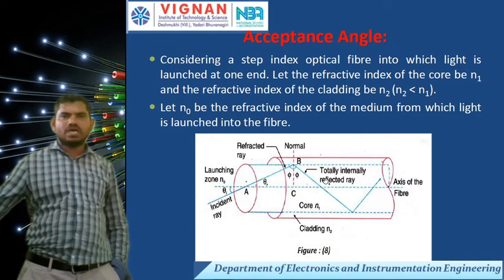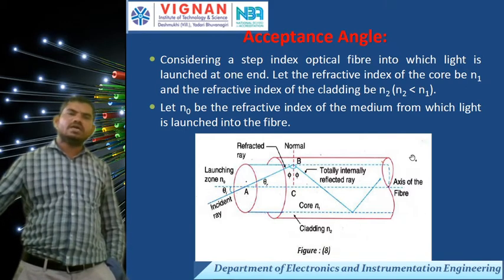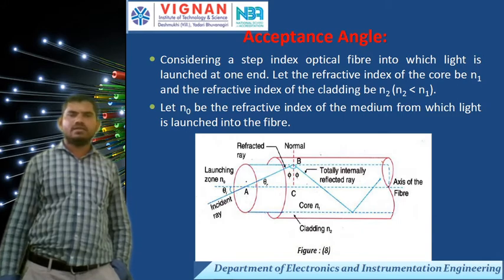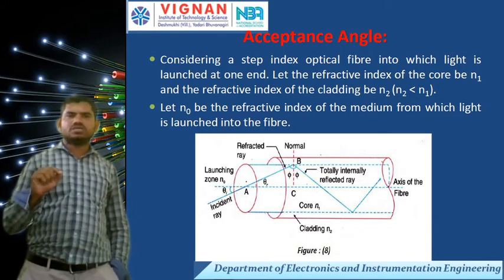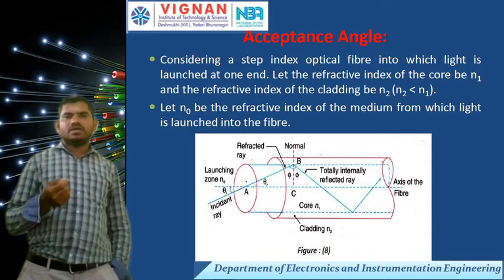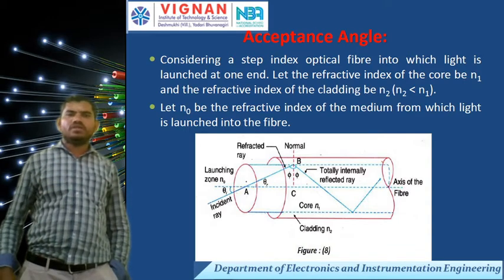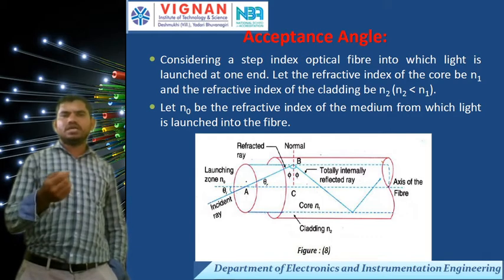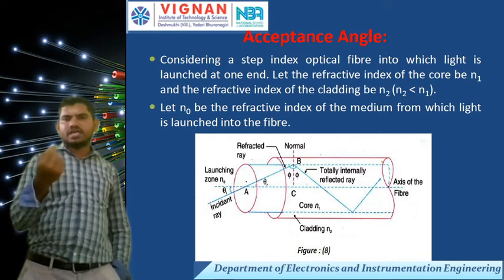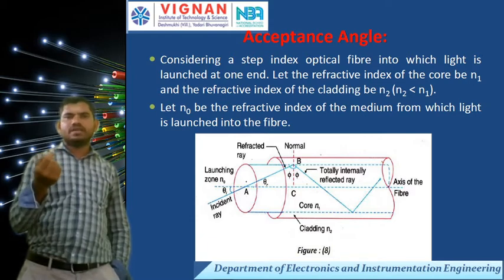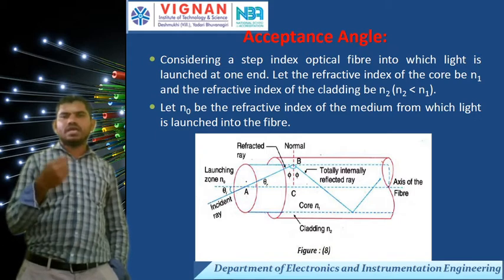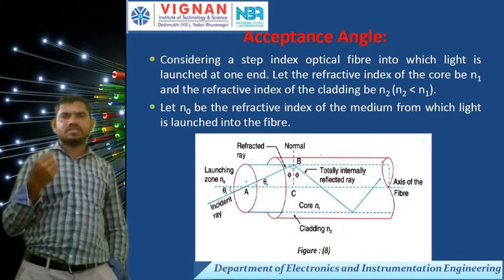What is the acceptance angle? Acceptance angle is the maximum angle at which an incident ray, given through the core axis, enters the core and is then totally internally reflected.